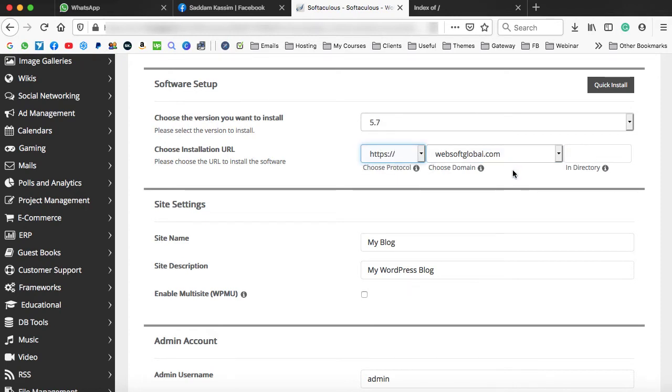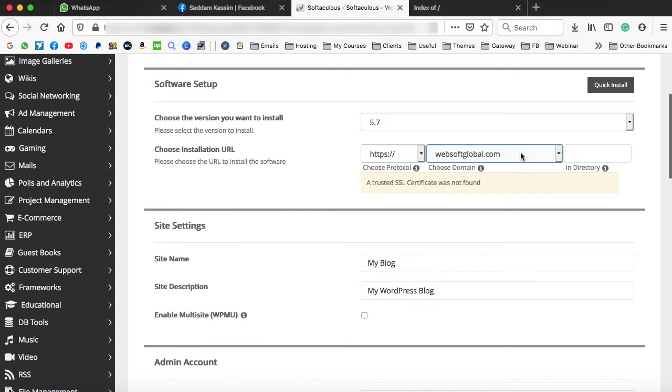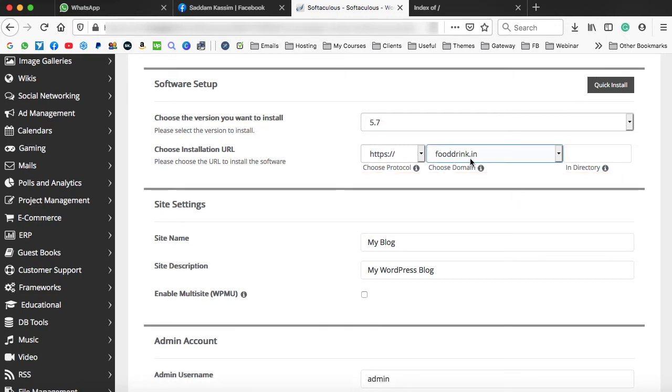From this drop down, we need to select the domain name on which we would like to install WordPress. So I'm just going to select fooddrink.in. Alright, so that is fooddrink.in. Make sure the directory box is empty. Do not put anything in this box.